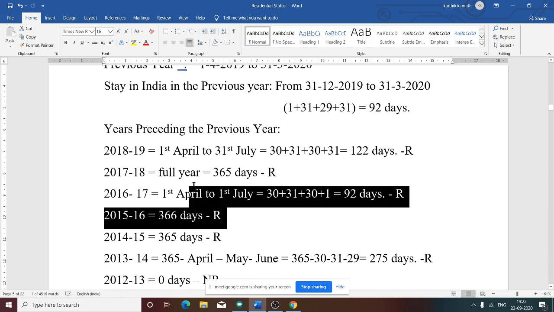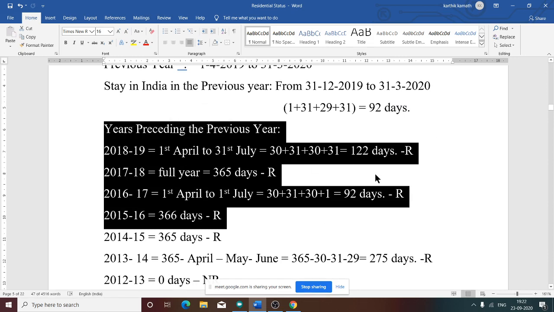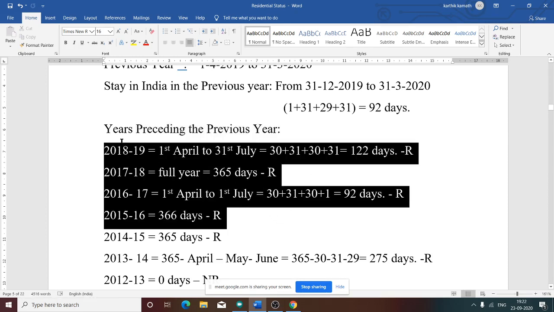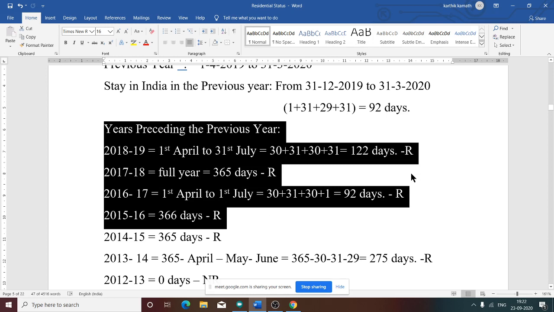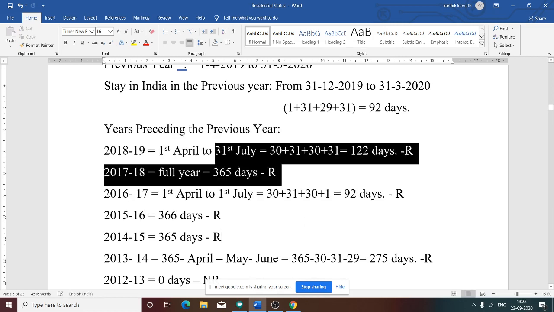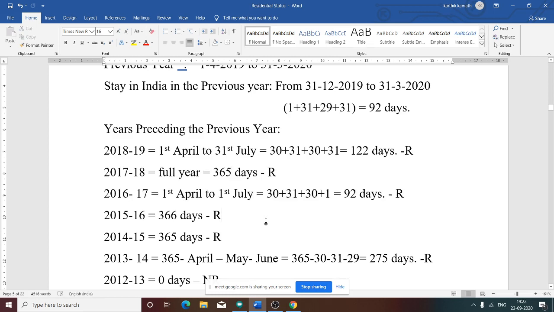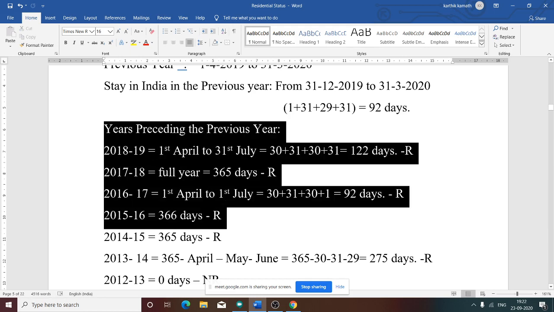Now, for the last 4 years, we are going to write R. In front of that, we are going to write R because he has satisfied the second basic condition. That is why in front of the last 4 years, 2018-19, you need to write R. R means what? R means he's a resident. So 18-19 resident, 17-18 again R, resident, 16-17 again R, resident, 2015-16, 366 days, that is again resident. Now we have made the calculation for 4 years.